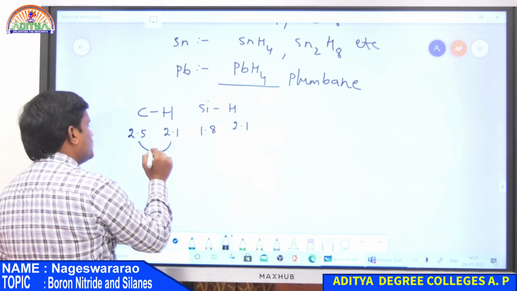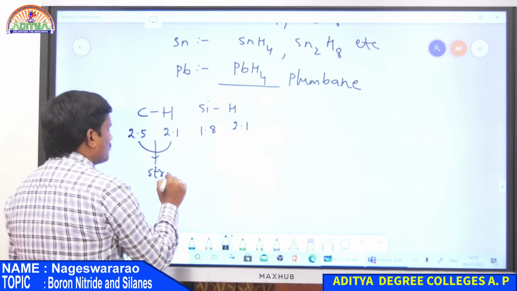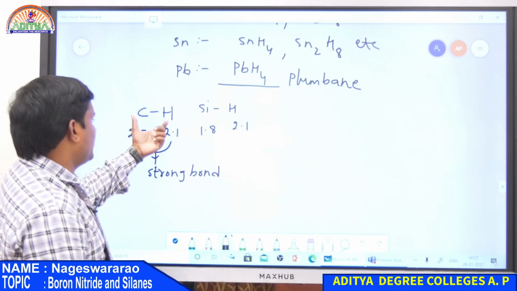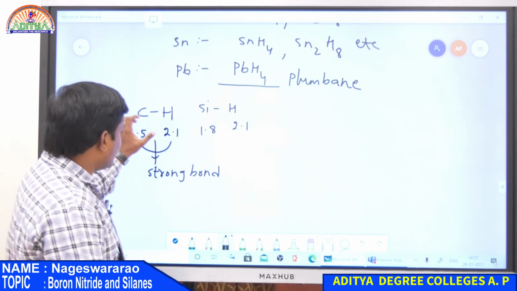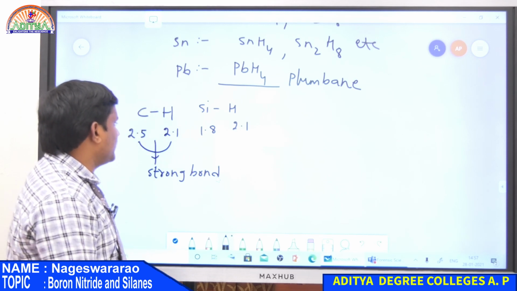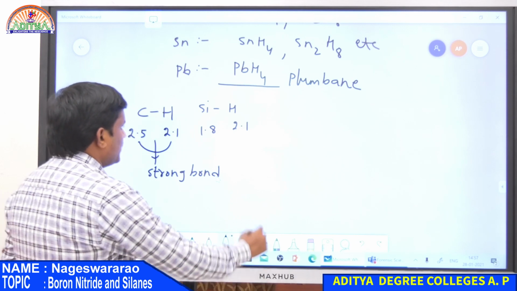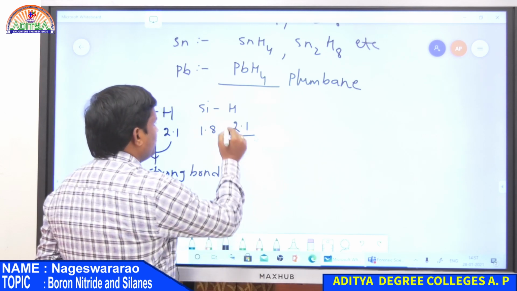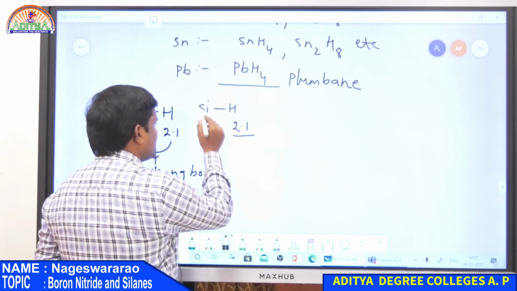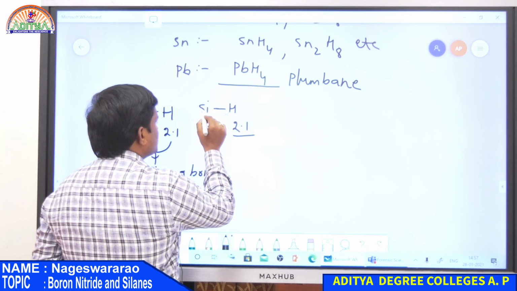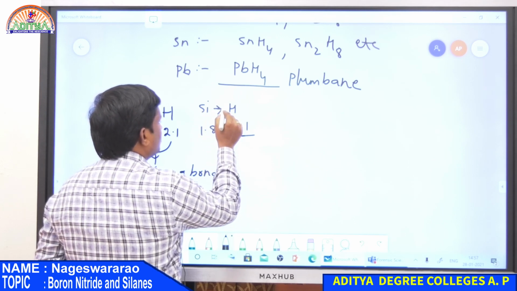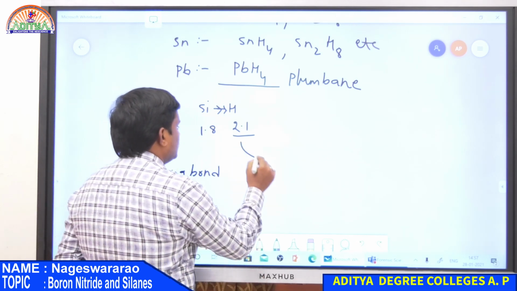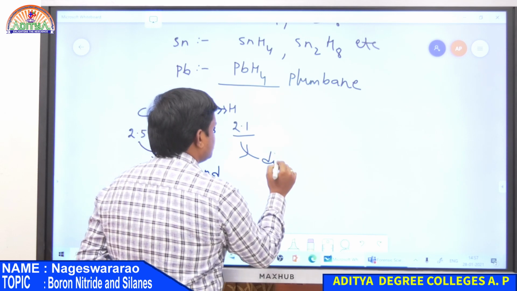Therefore, this is a strong bond. This is due to the electronegativity difference being less, and also carbon having more electronegativity than hydrogen. Whereas in the case of silanes, hydrogen has 2.1 electronegativity, which means it has more electronegativity than silicon. That is why the electrons present at silicon are attracted towards hydrogen. Therefore, this bond is weak, and hence it easily dissociates.